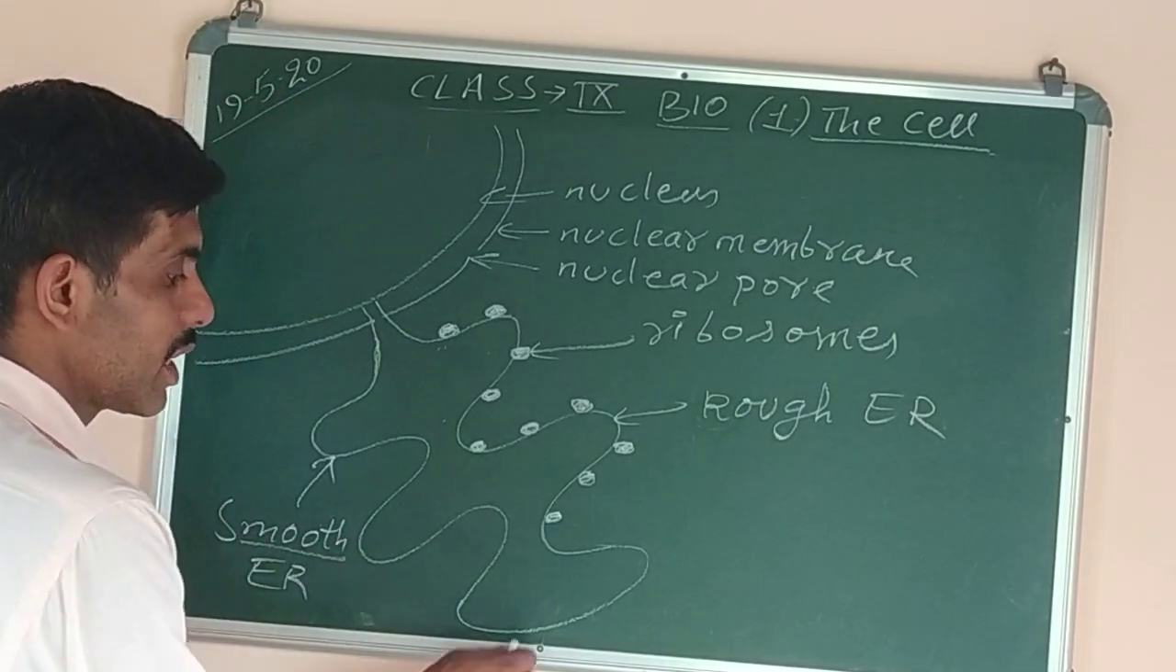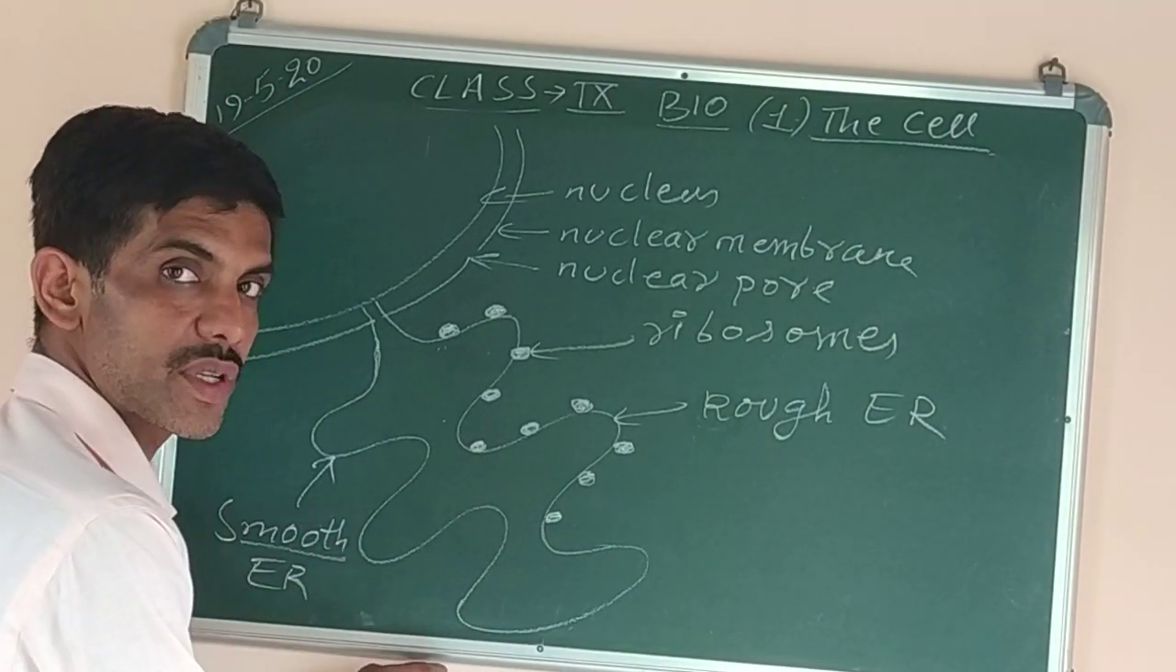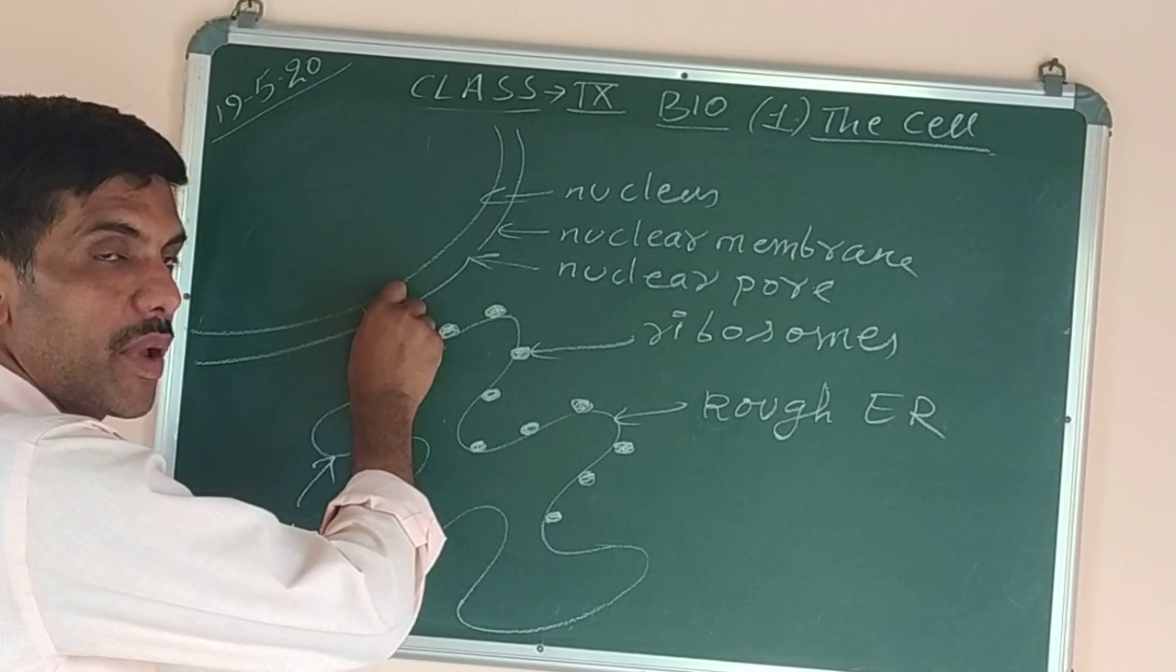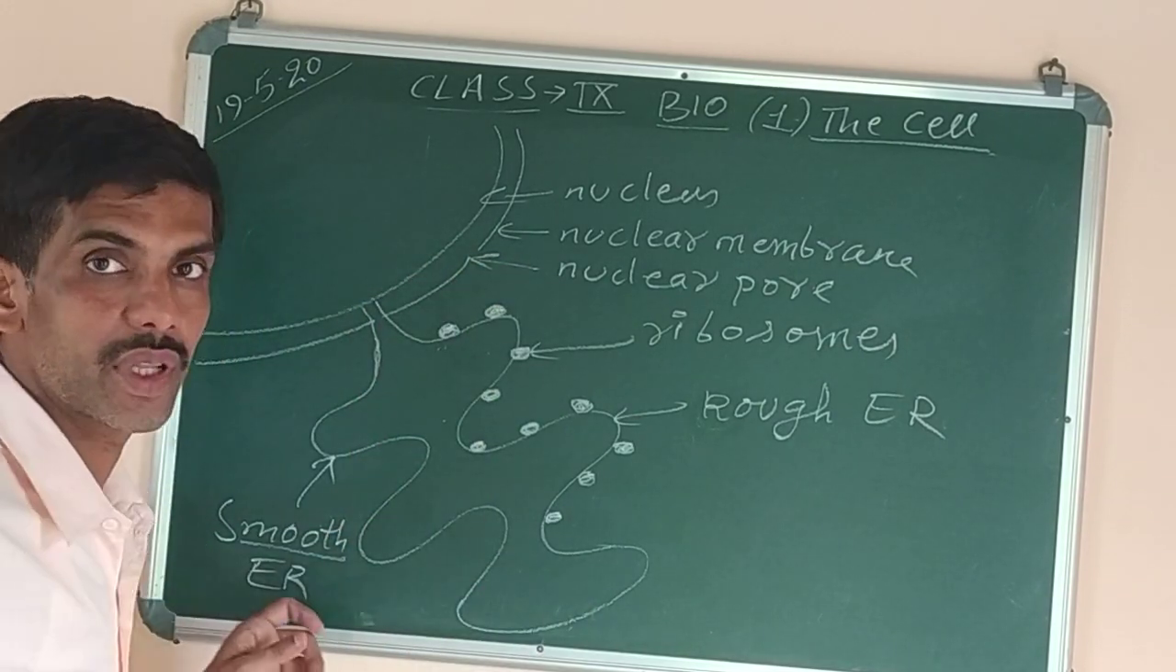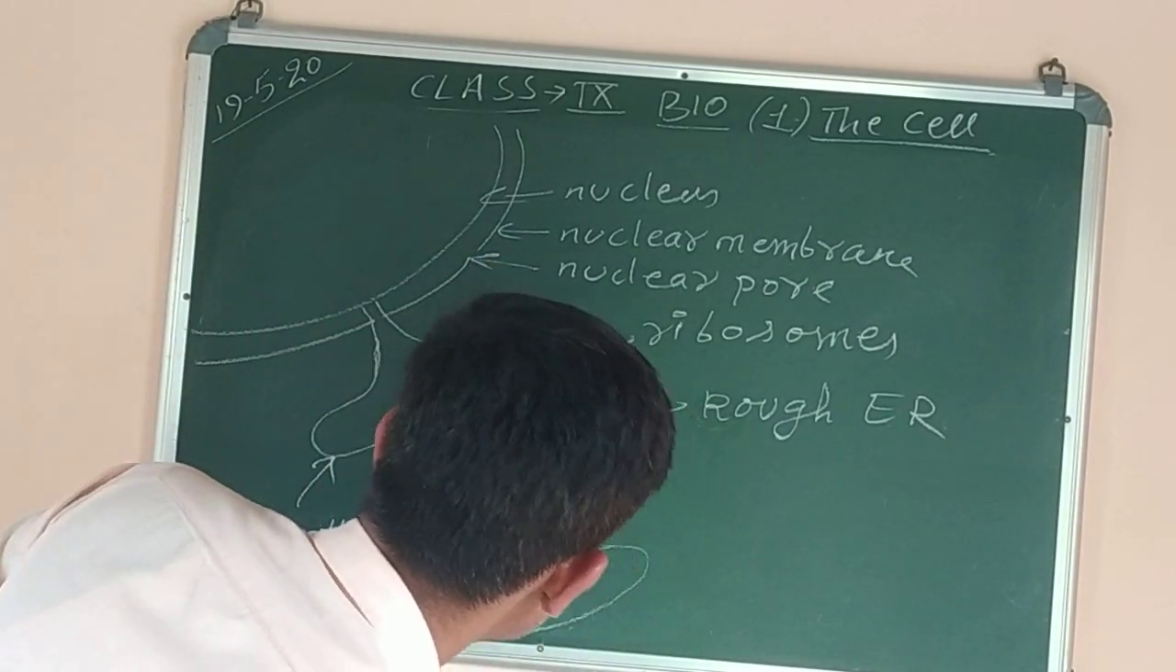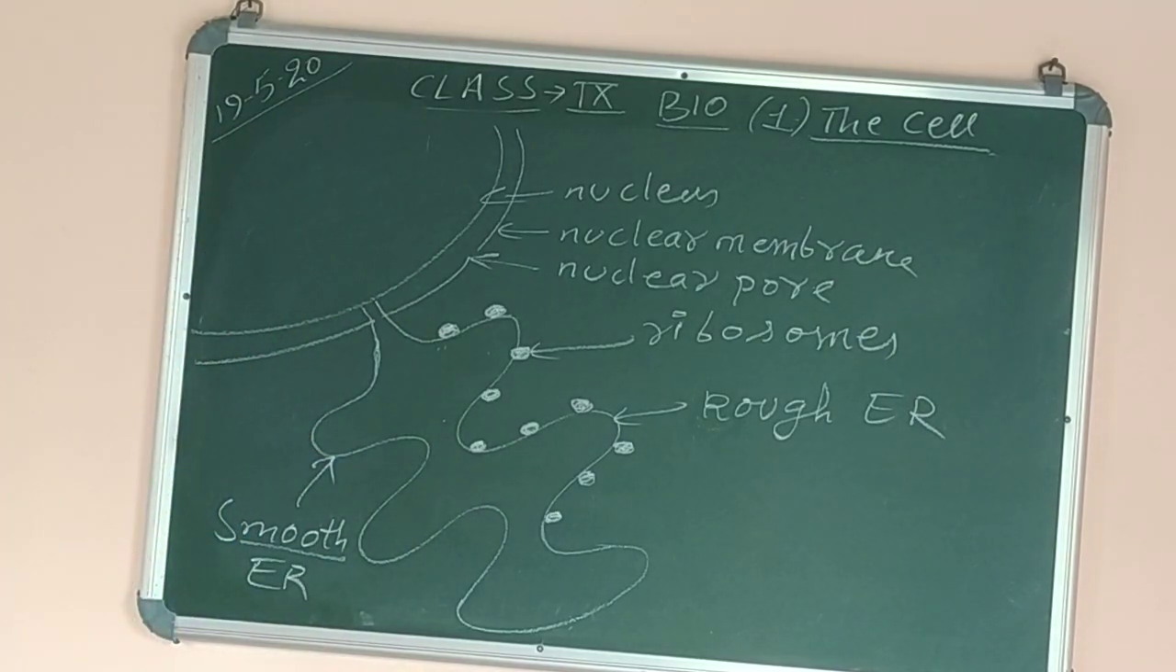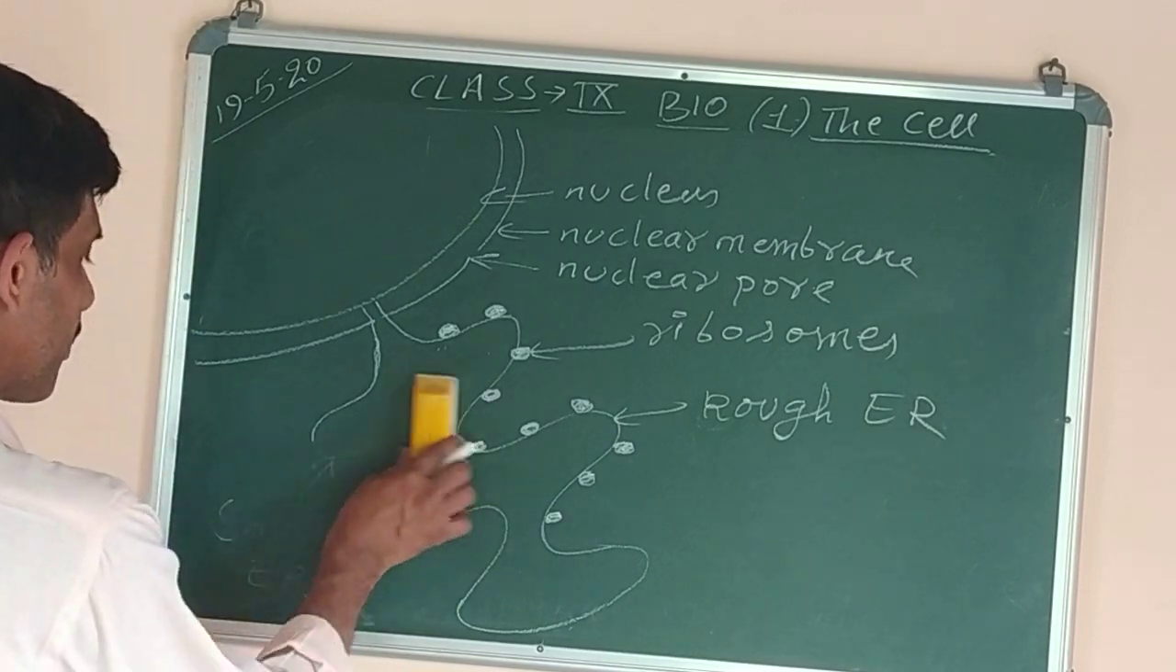Got it? Inside it is connected to the nuclear membrane, and to the outside it is connected with the plasma membrane. Got it? Understood this one? Have a look at the diagram. Then we'll study the types of endoplasmic reticulum.